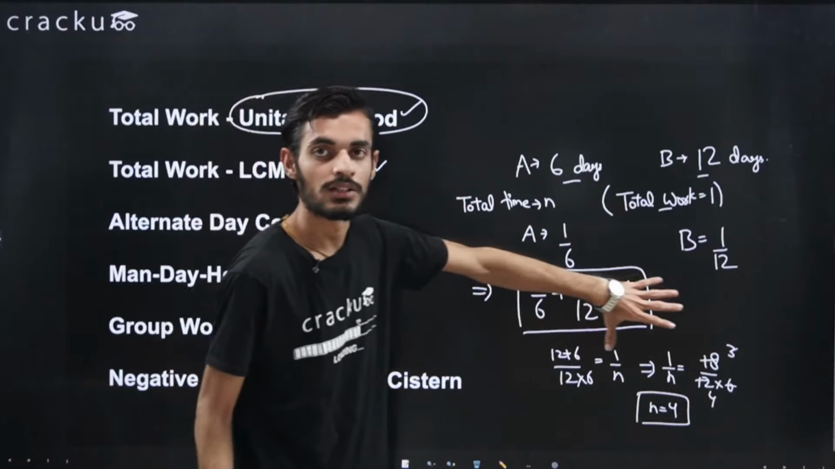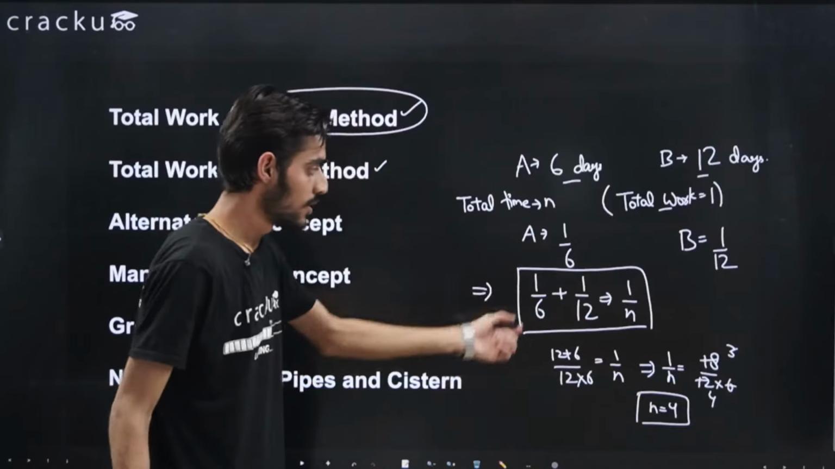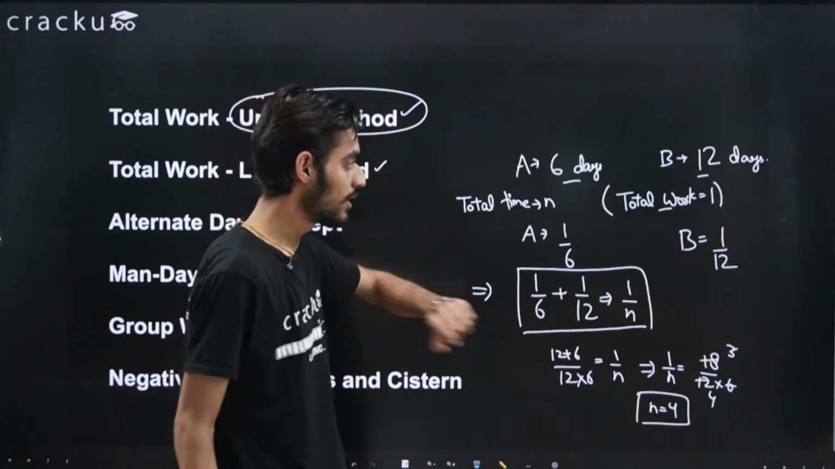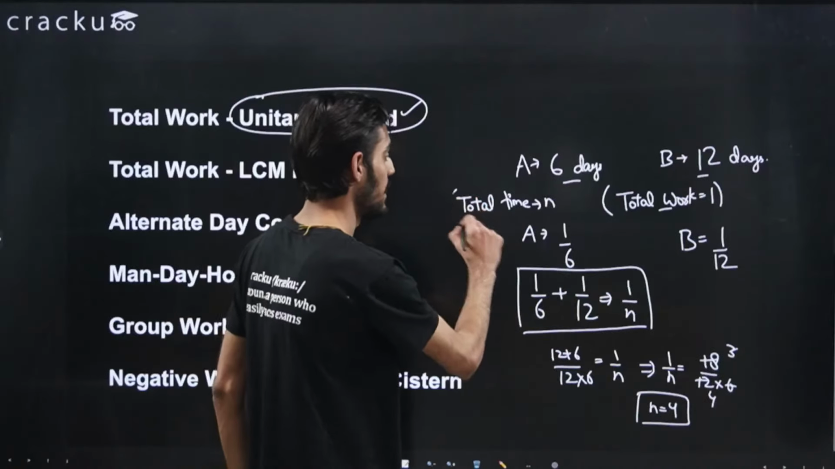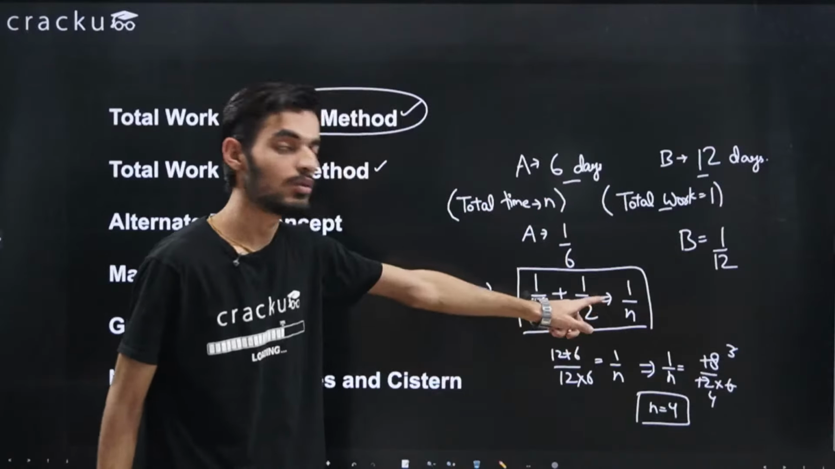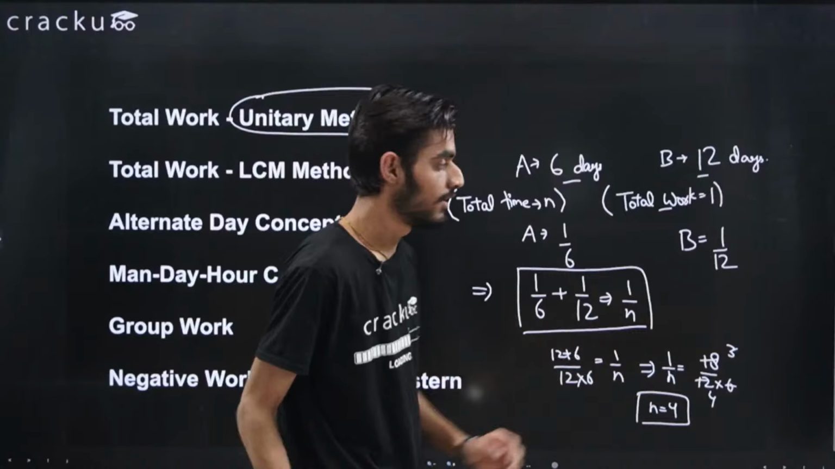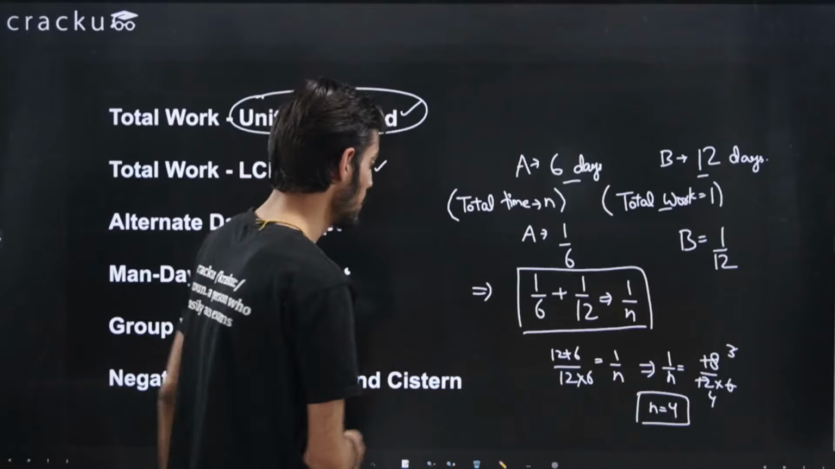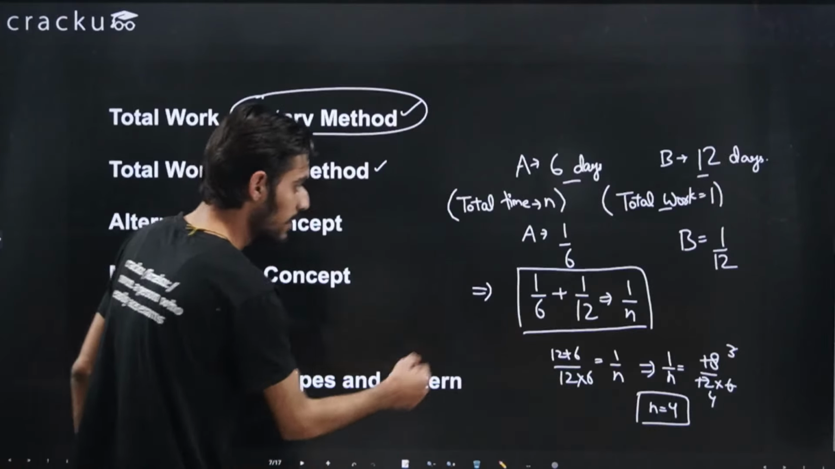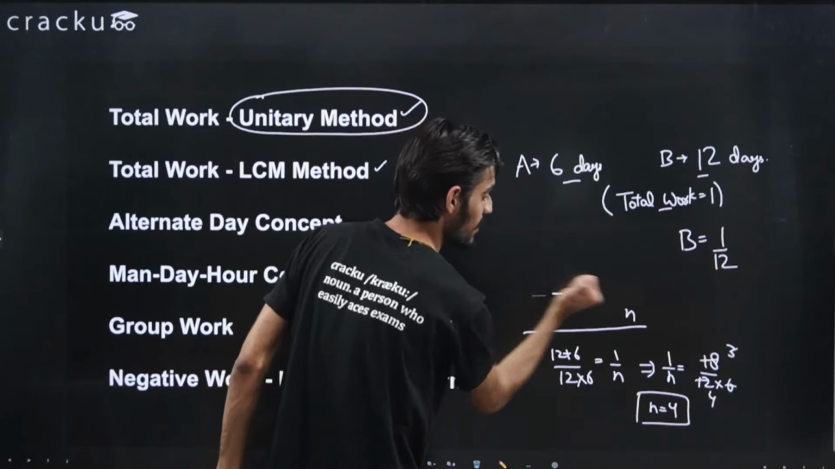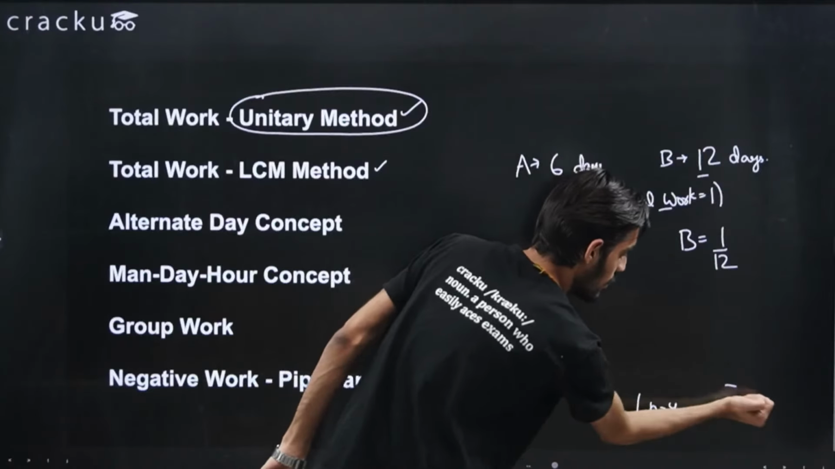So now equating the amount of work they are doing in 1 day. So in 1 day A is doing 1 by 6, B is doing 1 by 12, and together, because the total time is n days, they will do 1 by n, right? So we can just equate this equation and we'll be able to find the value of n. So this was about the unitary method to solve the question. Let's say we are solving the same question but with the help of LCM method. Okay.